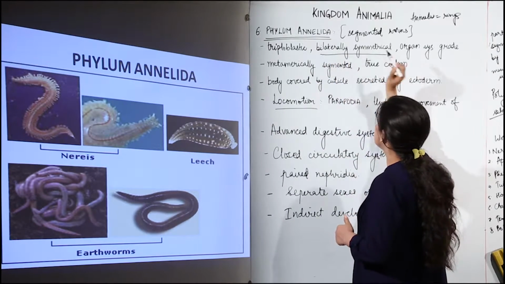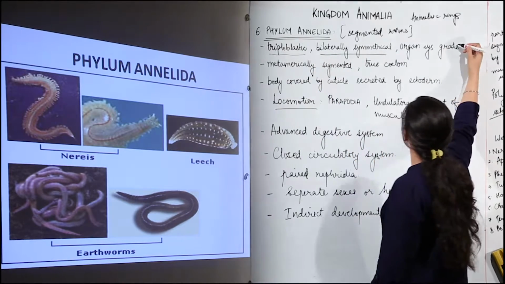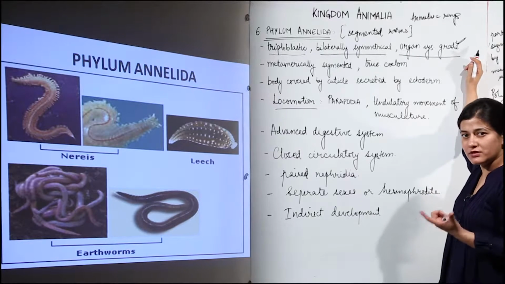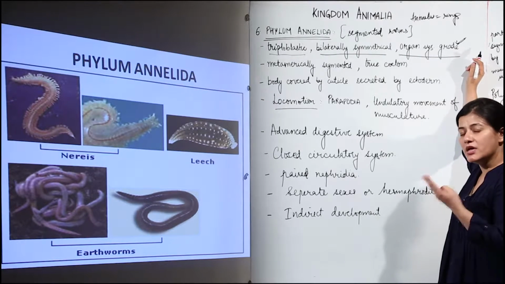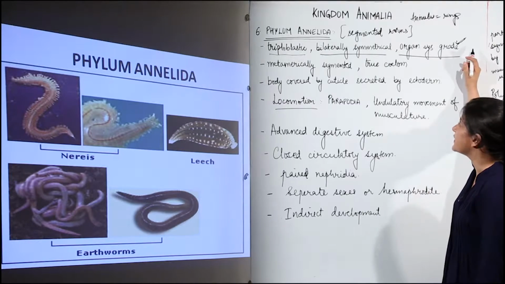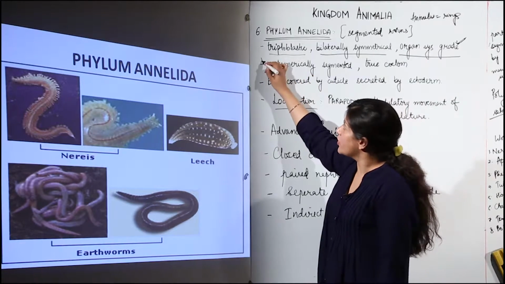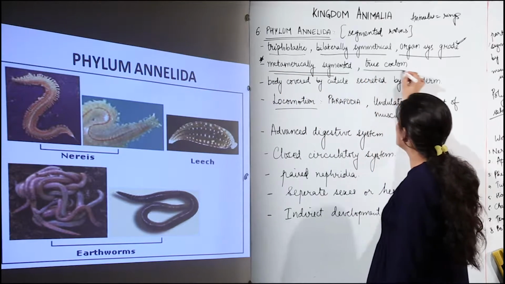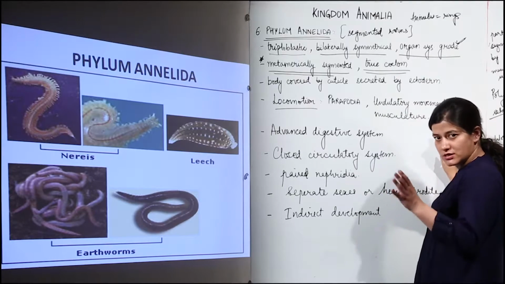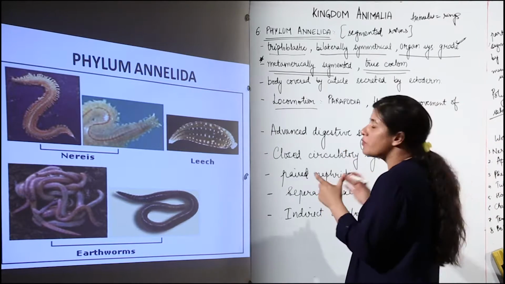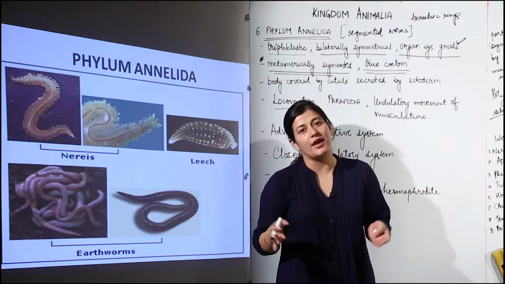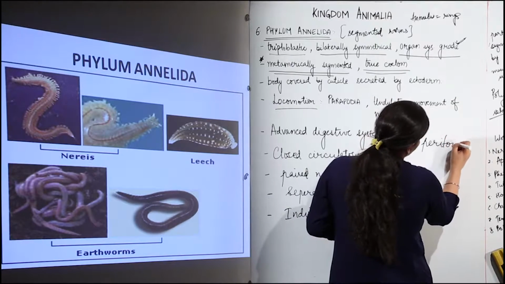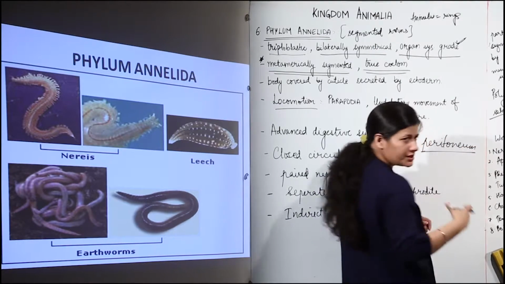They would be bilaterally symmetrical, and over here we can see that there is a proper developed organ system grade that is present. There would be an excretory system with certain organs, there would be a digestive system, nervous system and circulatory system as well. Now the next important point is metameric segmentation is seen over here, and there is true coelom that is present. Coelomate organisms these are. They are having a complete body cavity which would be lined by a peritoneum.